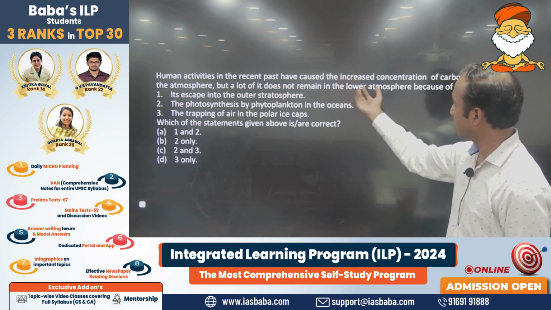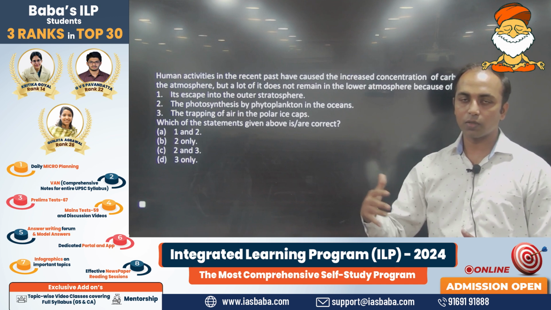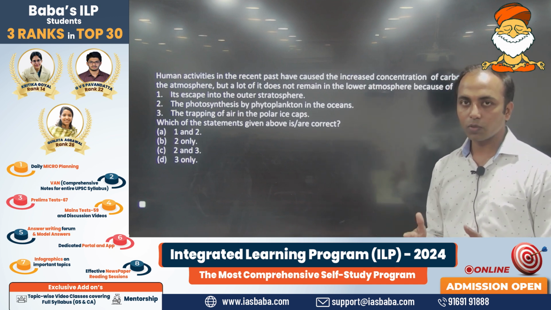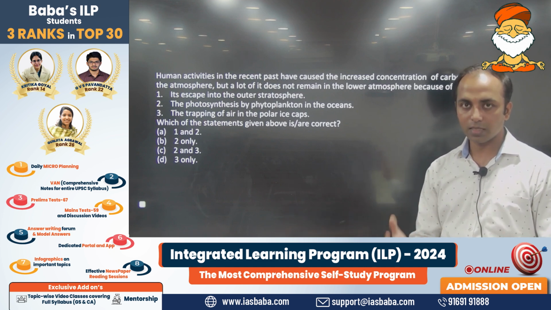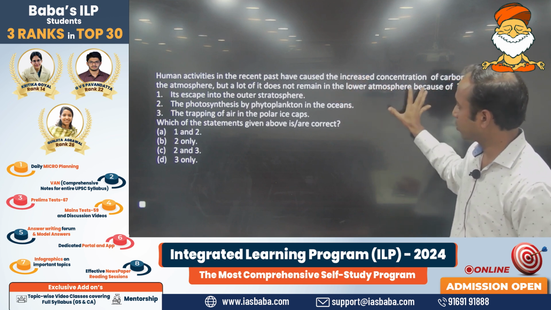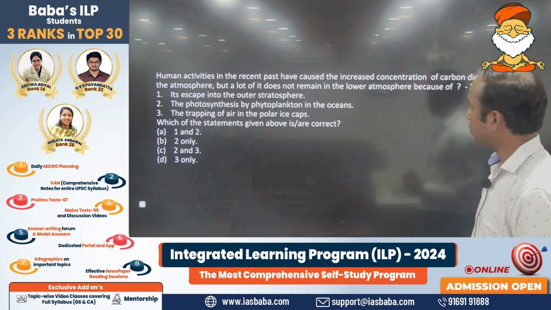The atmosphere has different layers: troposphere, stratosphere, mesosphere, exosphere. So the lower atmosphere, that is the troposphere, is the layer wherein most of the gases are present. So do not get carried away. What is this lower atmosphere? It is considered atmosphere.